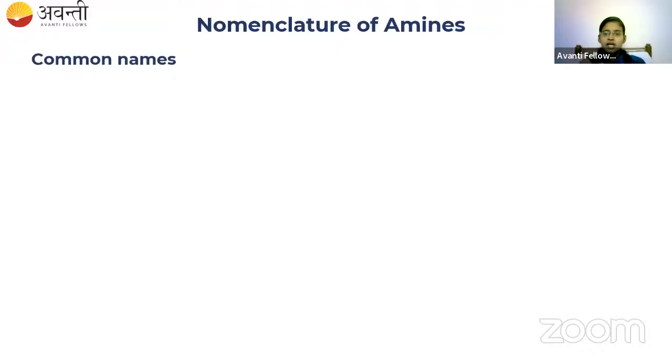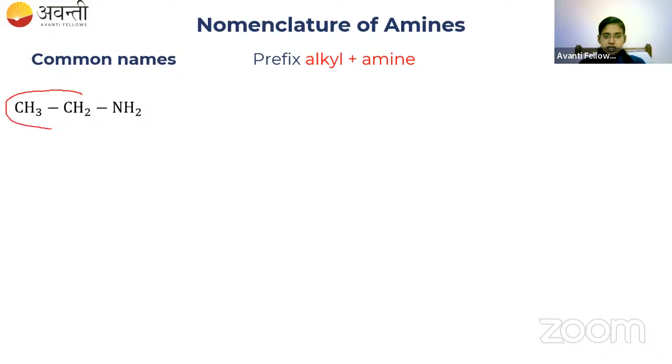Okay. So in common name, you have to use the prefix alkyl and along with that, you have to add the word amine. So alkylamine is the general name for this common name. Okay, so let me take one compound. So this is a compound. Here the alkyl group is ethyl. So we are having a 2 carbon containing alkyl group, right? So it is called ethyl. So the alkyl part is ethyl and NH2 is amine. So what is the name of this compound? Ethylamine. This is called ethylamine.